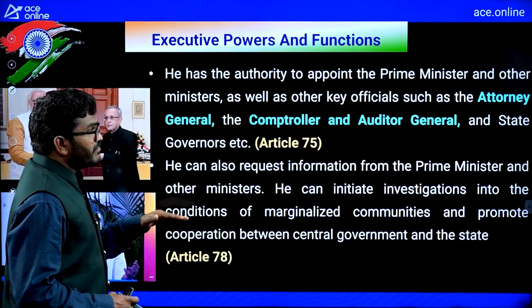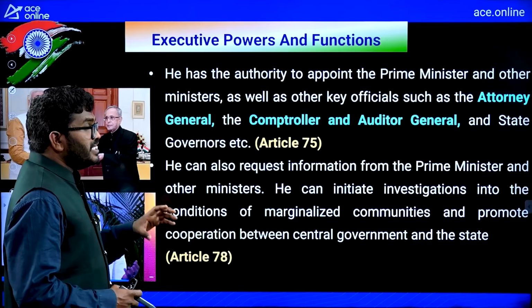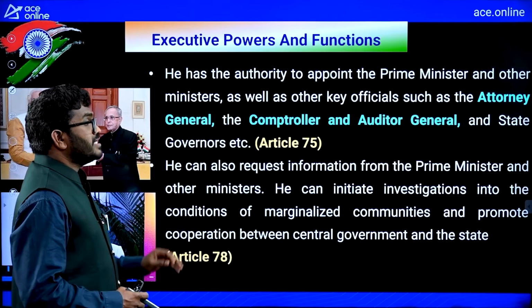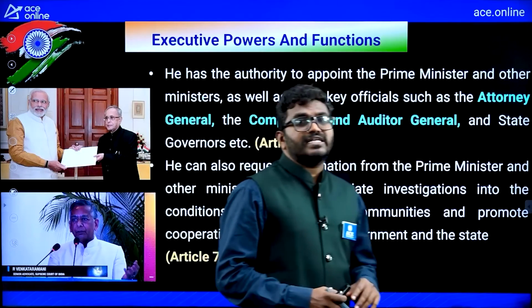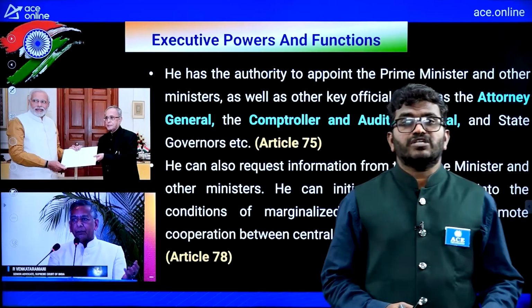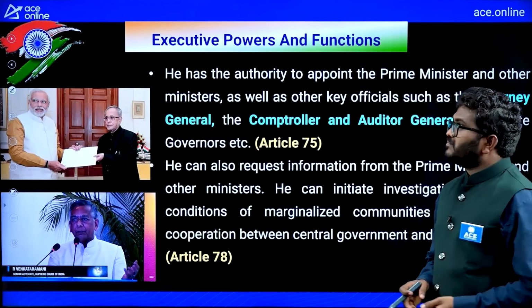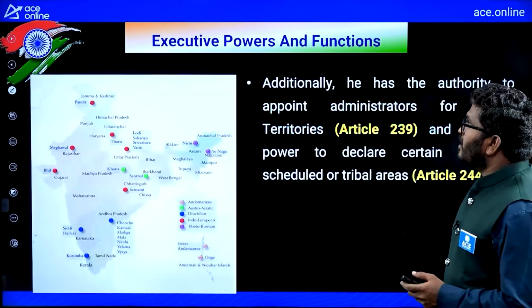He can also request information from the prime minister and other ministers. He can initiate investigations into the conditions of marginalized communities and promote cooperation between central and state. So he will promote cooperation between the central government and state governments, because he will appoint the governors to the states.